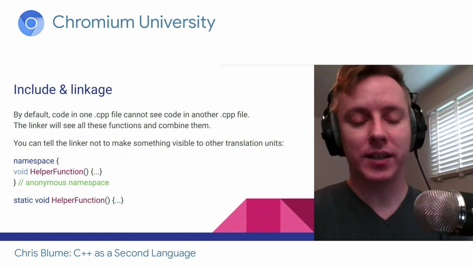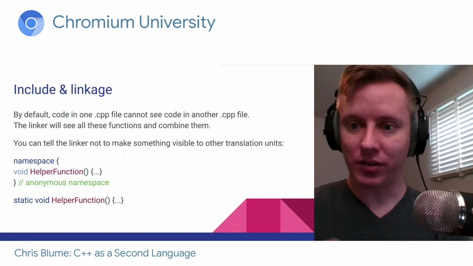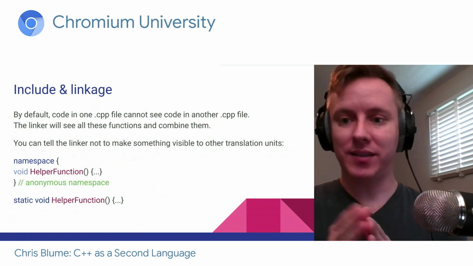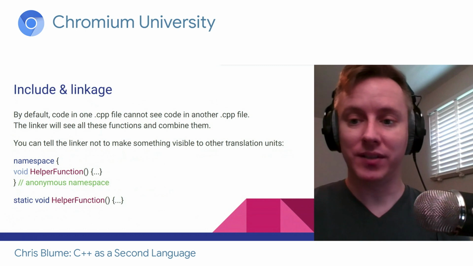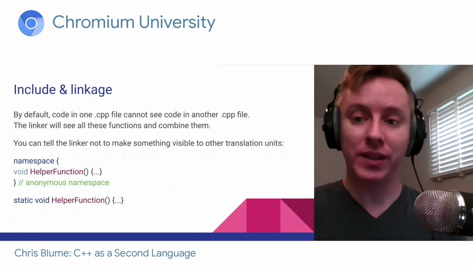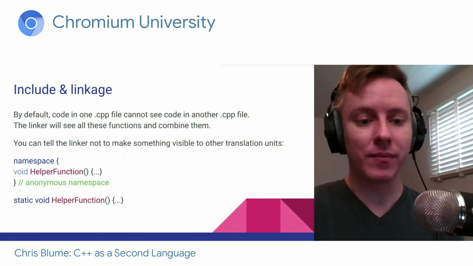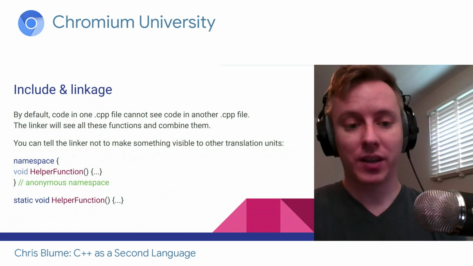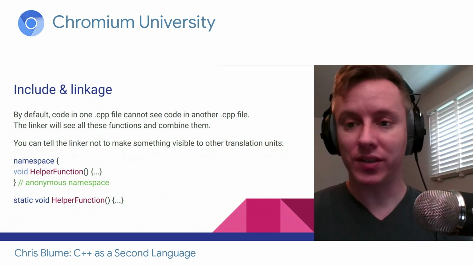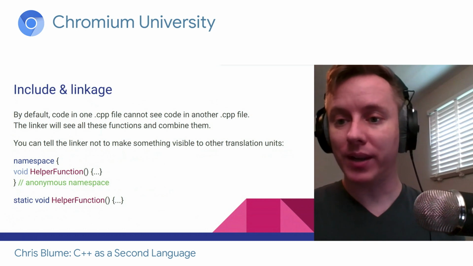The top way is to wrap it in an anonymous namespace. So you can see namespace and then the curly bracket. Normally it would be namespace and then the name. Because we left out the name, this is an anonymous namespace, and that means this function is only visible within this translation unit. It won't get outside the link phase. This is kind of the currently accepted and loved way to do it, but in old style C++, you could have the second example, which is just to mark the function as static. They both do the same thing, by the way.